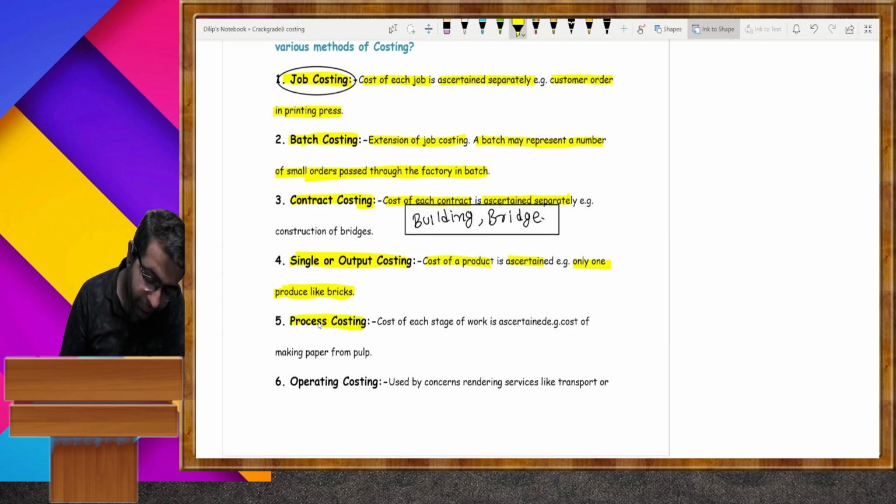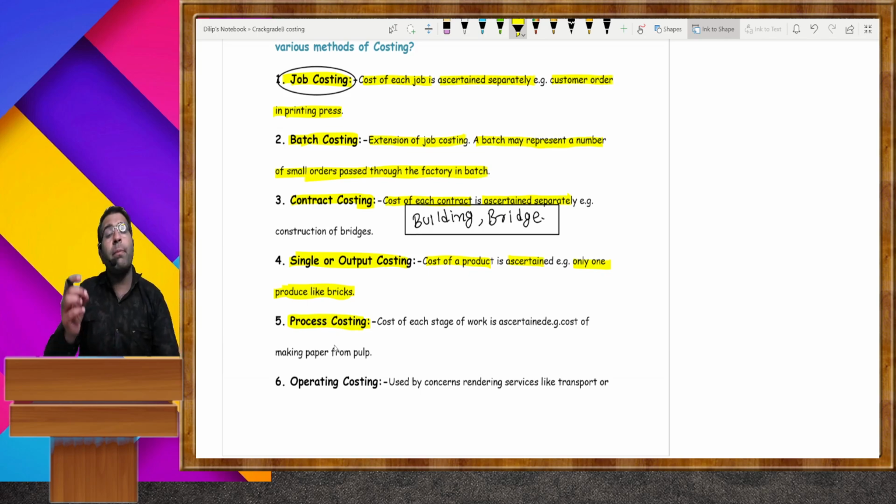Process costing. There are lots of types of products which can't be produced by a single process. For example, sugar. There are different processes like department 1, department 2, department 3.